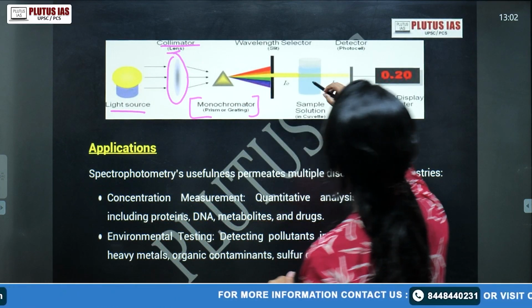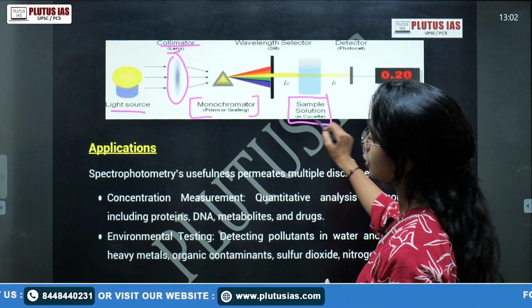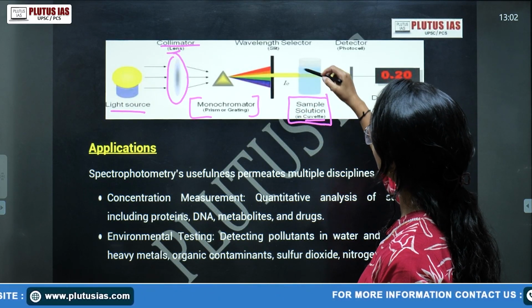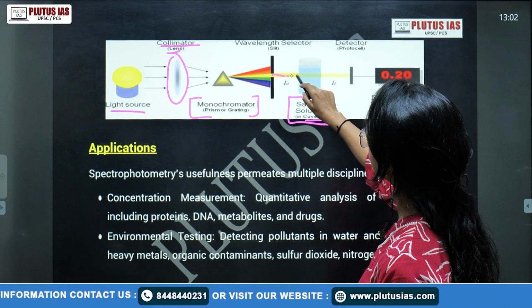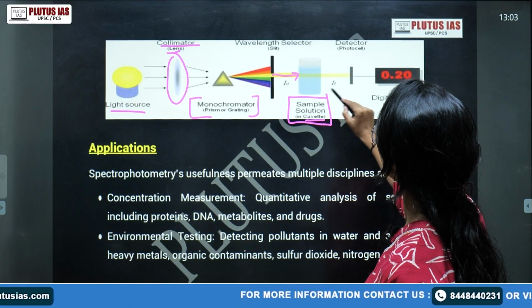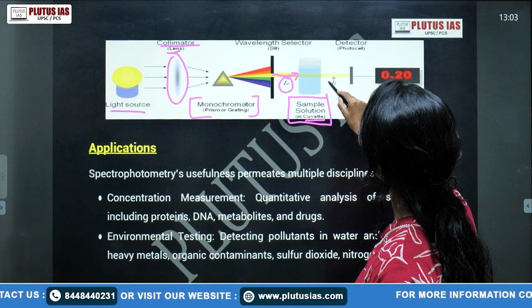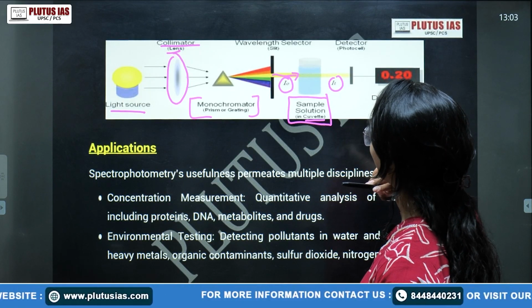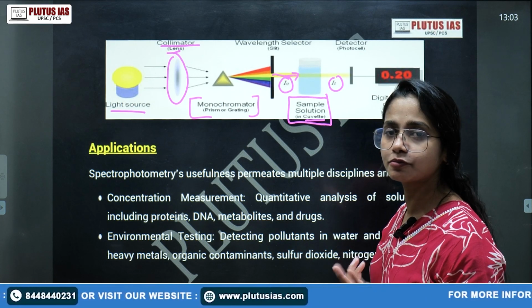After that, this is your sample solution, known as the cuvette, with concentration and length. Here the light is passing through the solution or the sample. The falling light is considered as I naught, and the light after passing through is considered as IT. There is also a formula for this: I naught upon IT gives the absorption of the light.